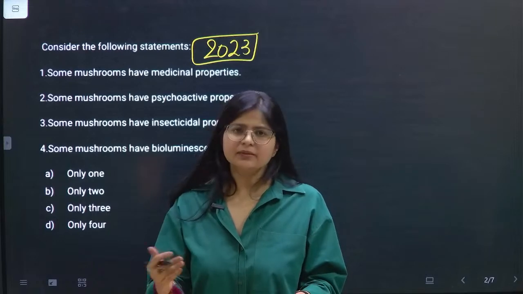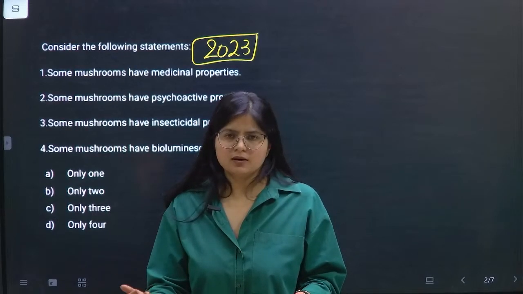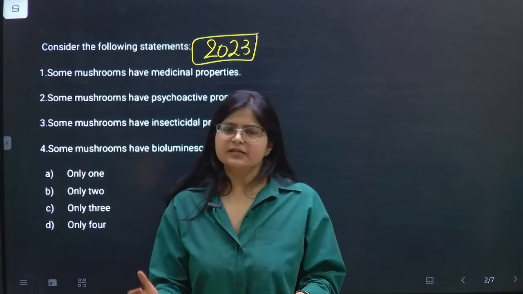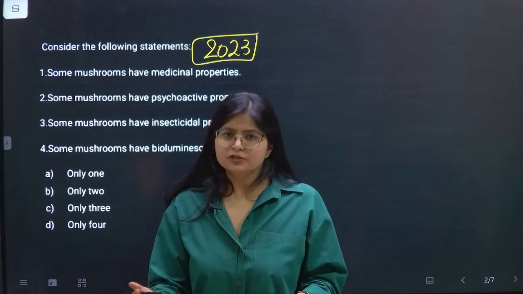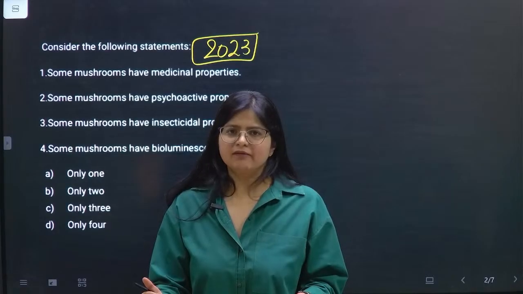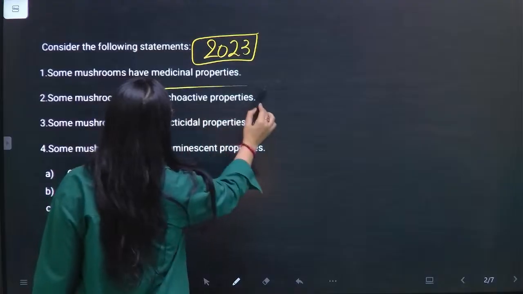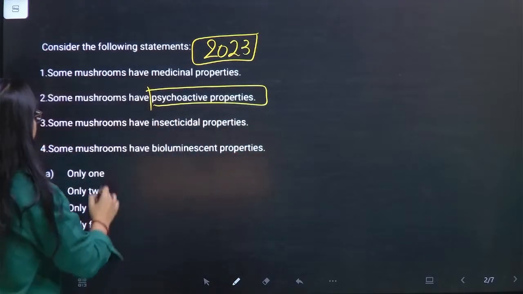It could be a probable answer that we can surely go for. Then the second statement is also assuming that it must be having some kind of psychoactive properties, so definitely we can give a chance to it.